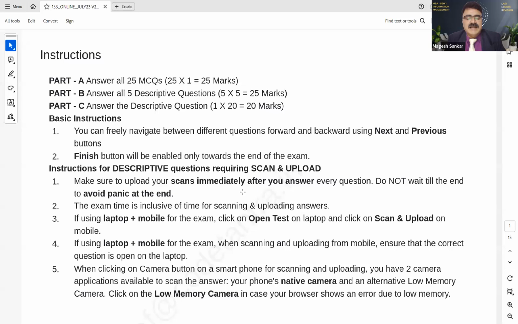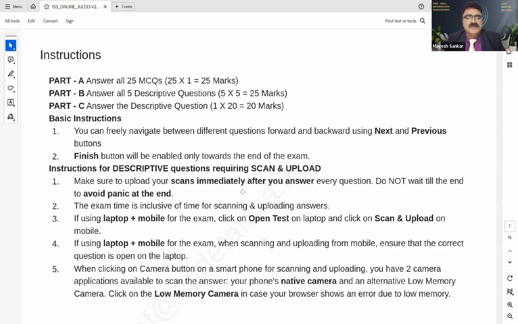When clicking on the camera button on a smartphone for scanning and uploading, you have two camera applications available to scan the answer: your phone's native camera and an alternative low memory camera. It is always better to click on the low memory camera in case your browser shows an error due to low memory. So if it is going to show low memory, you can go for the low memory camera. So these are all the instructions that you need to know.